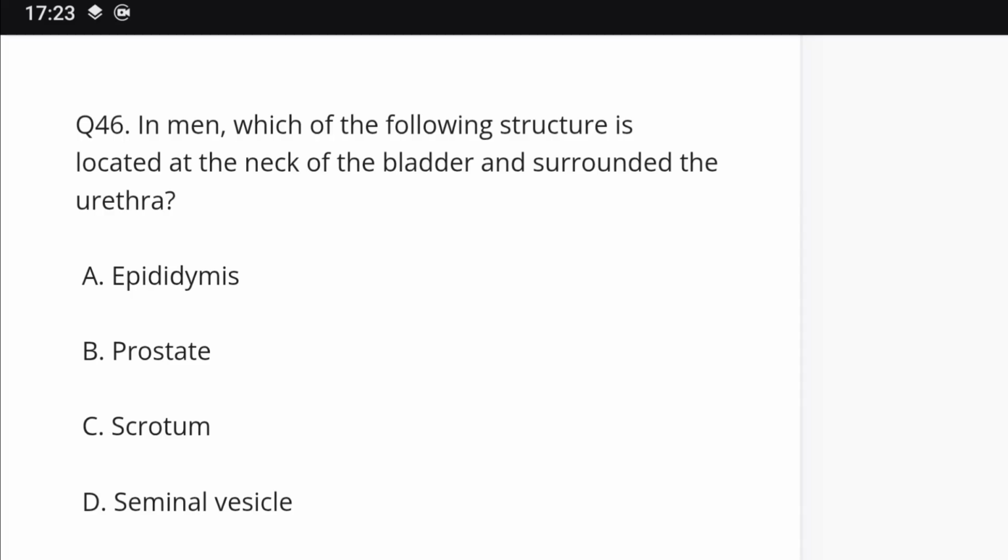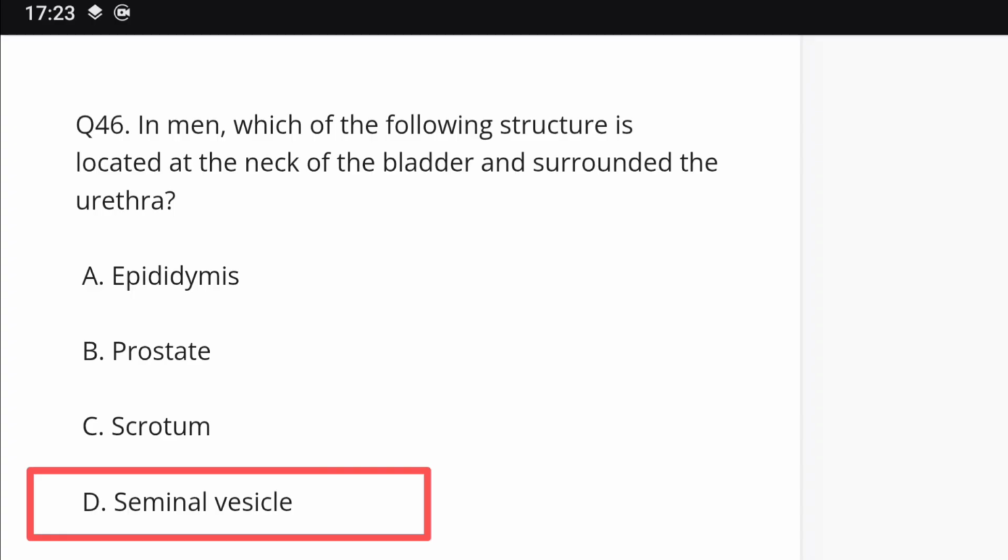Question number 46. In men, which of the following structures is located at the neck of the bladder and surrounds the urethra? Epididymis, prostate, scrotum and seminal vesicle. Right answer is D, seminal vesicles.